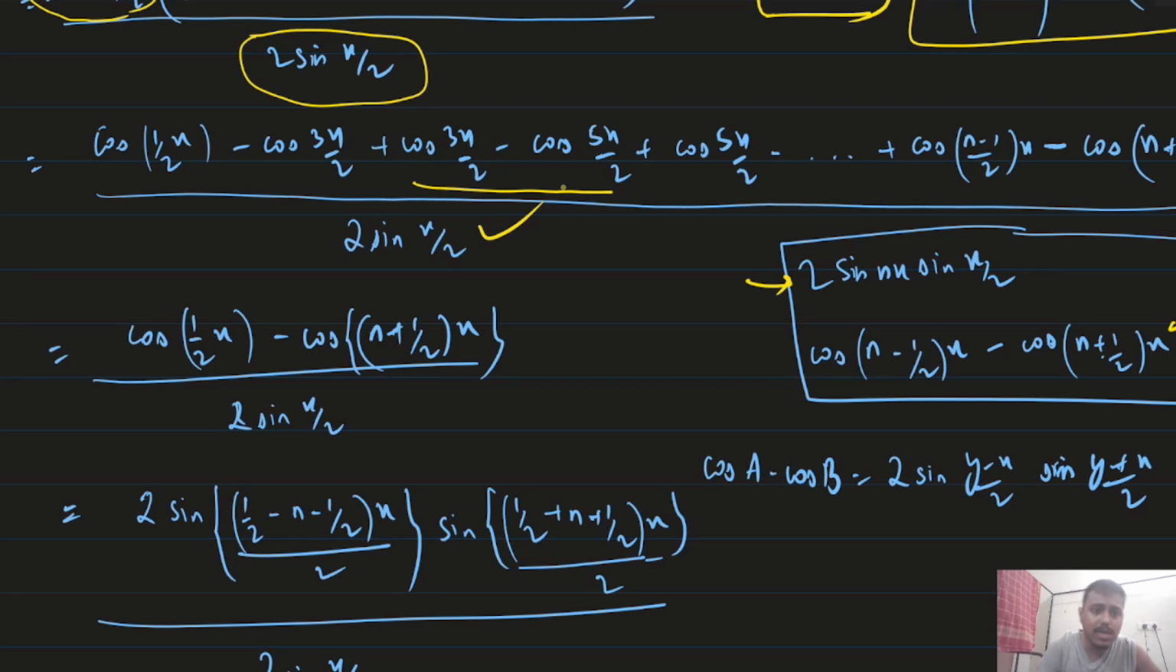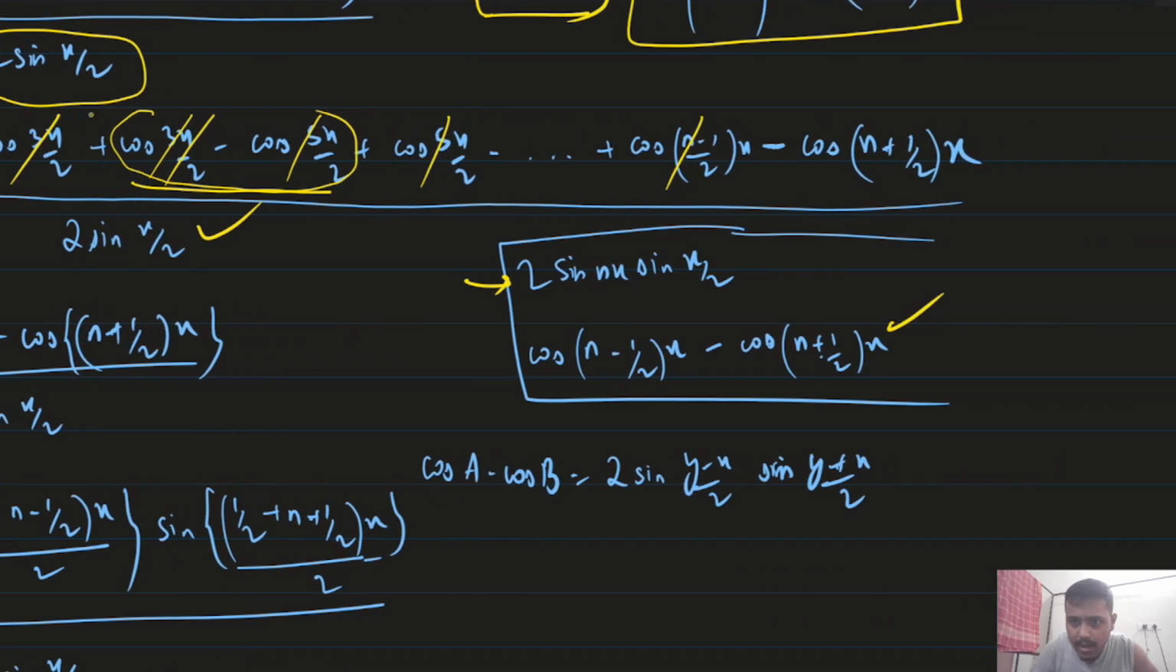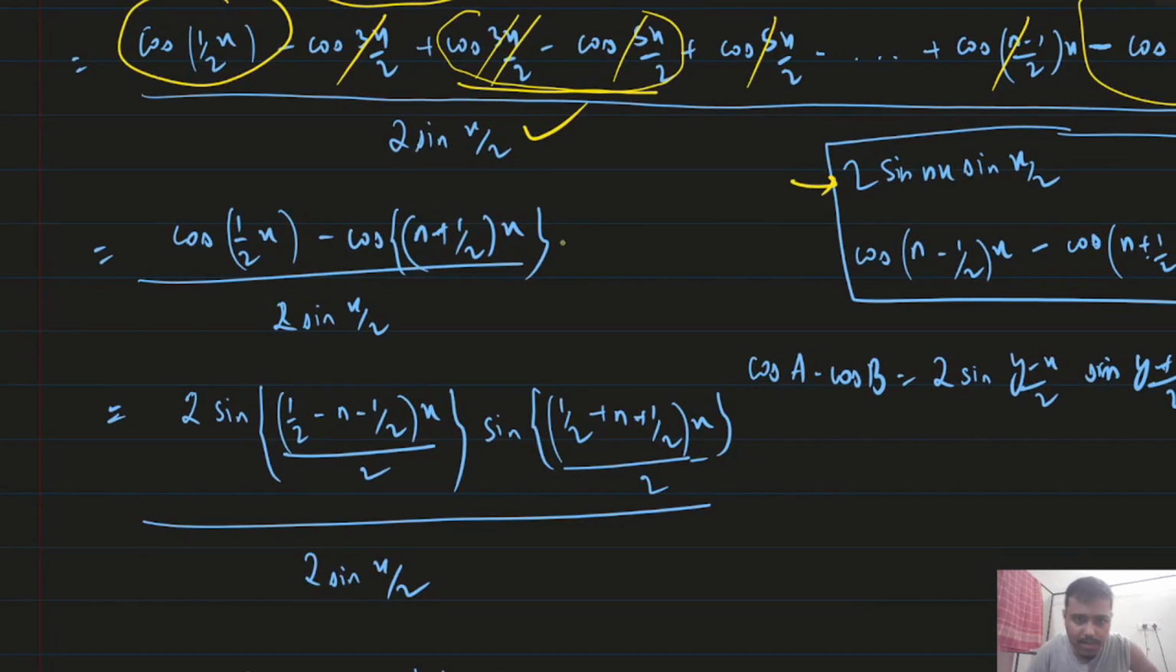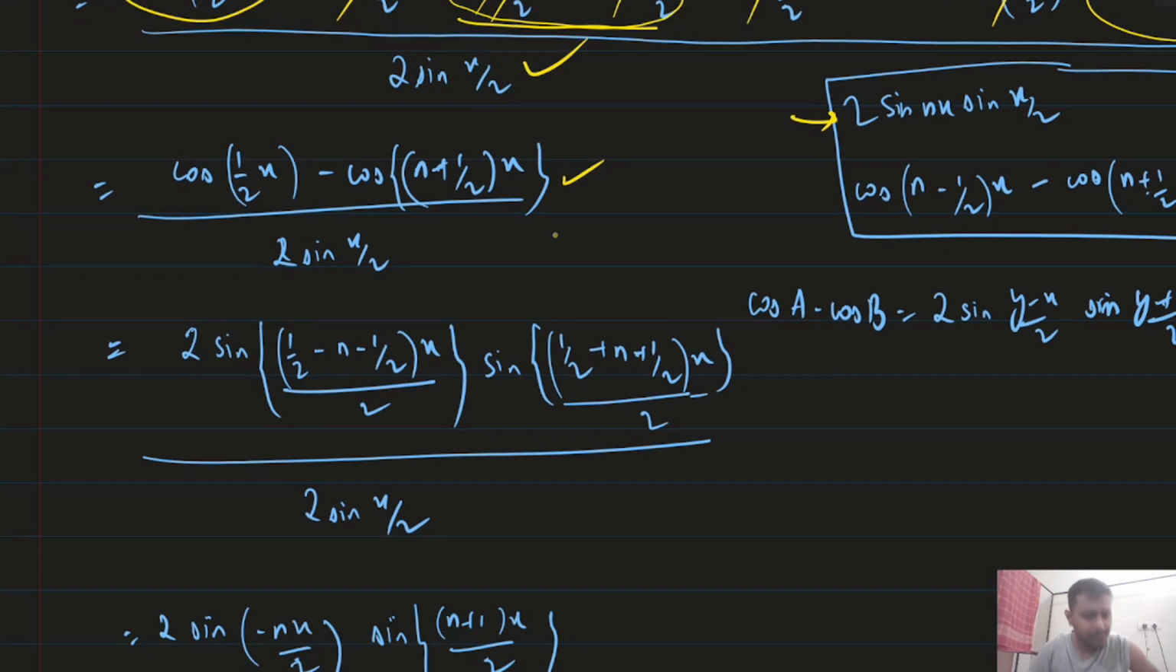Now see, most of the terms cancel out. In the last term, the first term will be cancelled. In the second term, the first one is cancelled, right? We will be left with the first term and the last term. So in the numerator it will be cos of x by 2 minus cos of n plus 1 by 2 x. I could just give you the formula, but I cannot remember it, so that is why I have done the derivation.